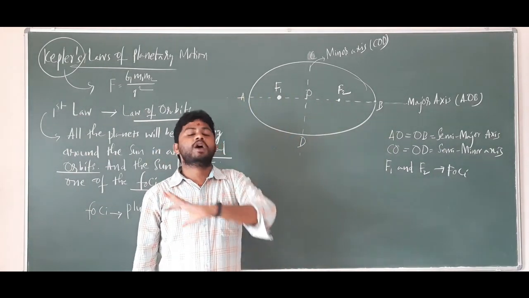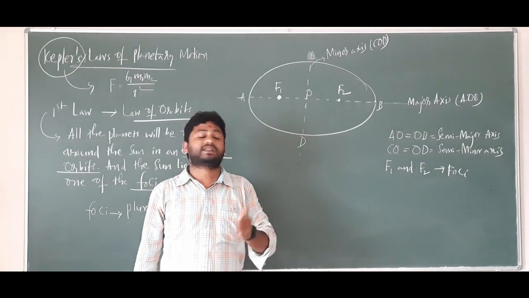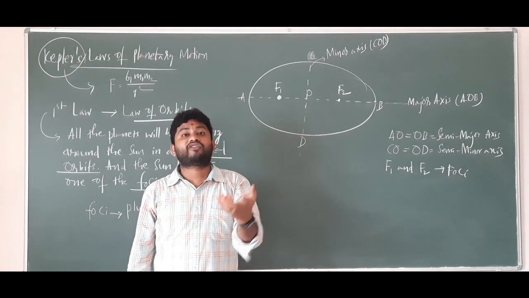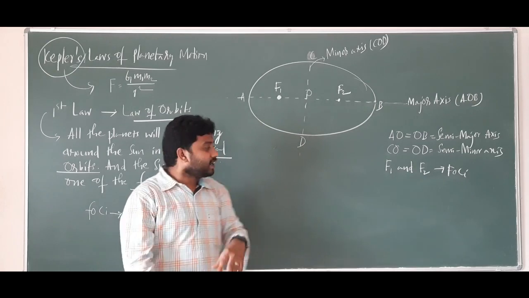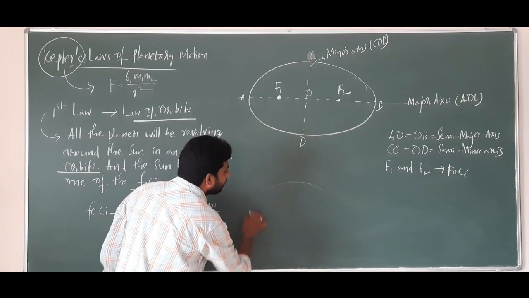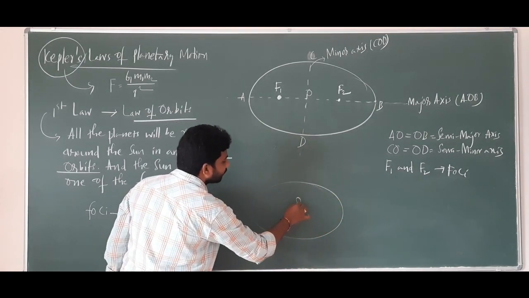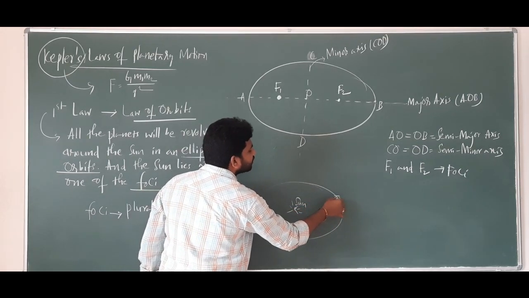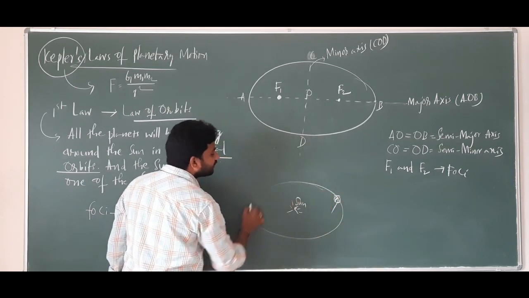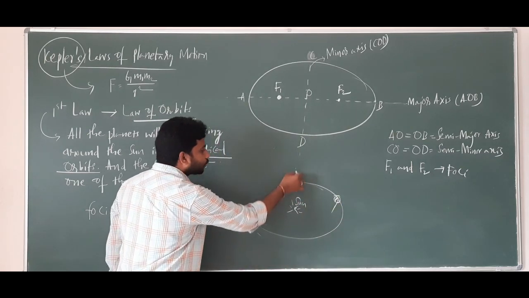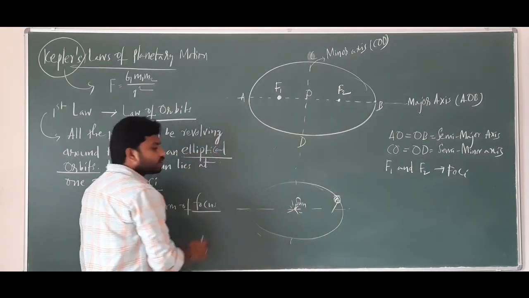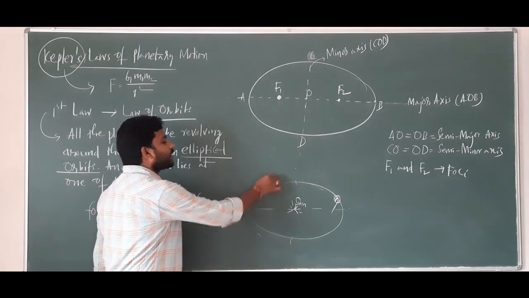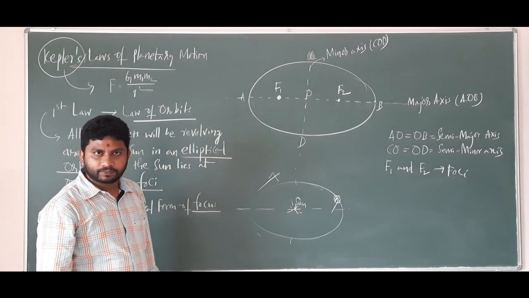Most of the students so far, including you, may have thought that the sun will be at the middle of the ellipse and all the planets will be revolving. This is planet 1, revolving in this elliptical orbit, with the sun at the midpoint. Most of the students will feel this way, but that's wrong.